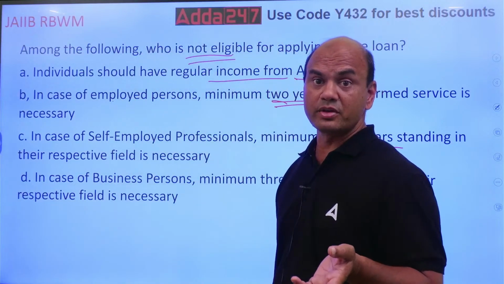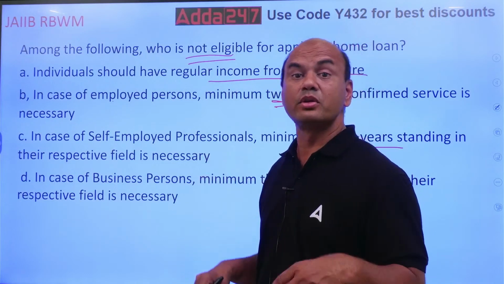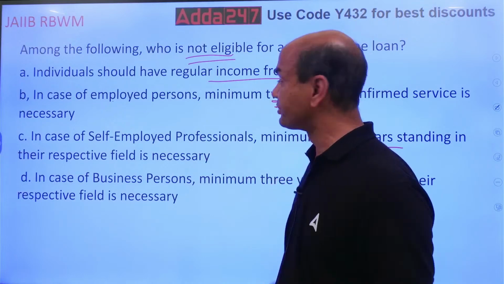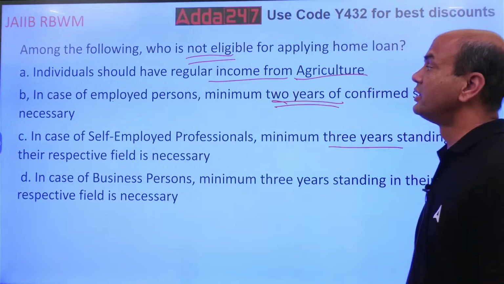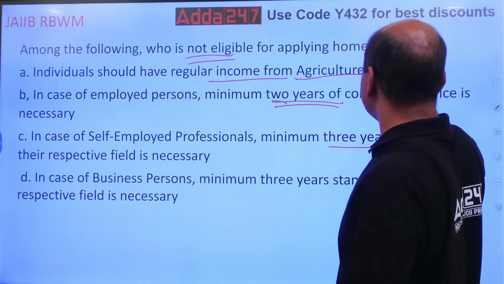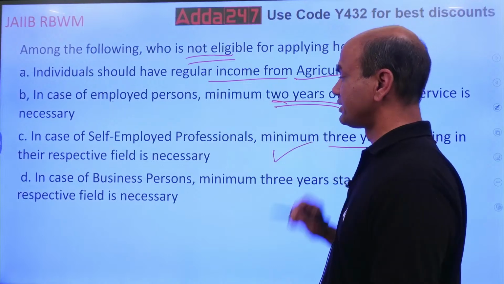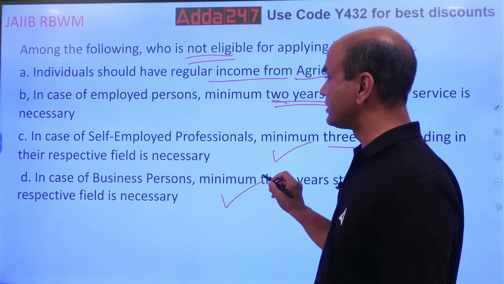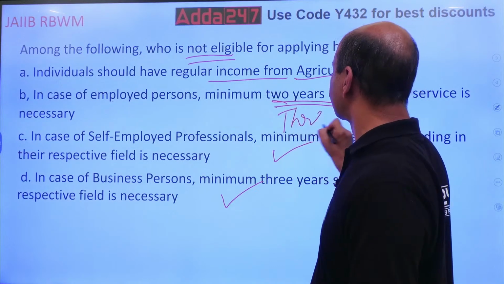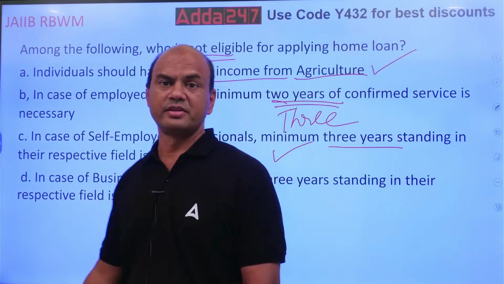Positive question means what? It means who is eligible. Negative means what? Who is not eligible. So the question over here is not eligible. Negative. Think. Regular income. Is he eligible? Yes, of course. Why not? So eligible. Self-employed 3 years. Eligible. Business person 3 years. Eligible. 2 years. Not eligible. Here it should be 3. 3 years confirmed service. Otherwise not eligible.